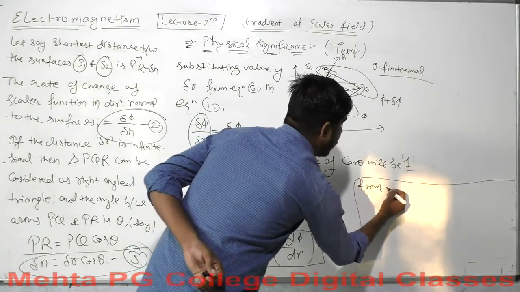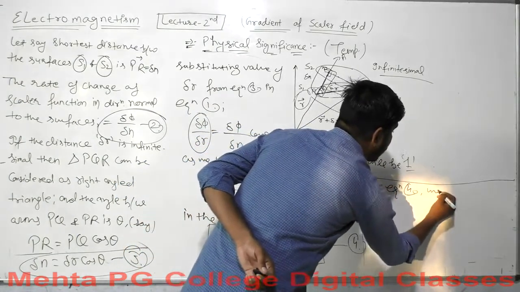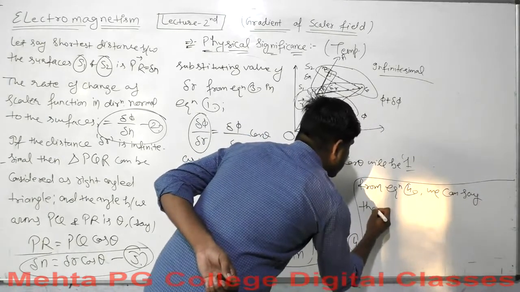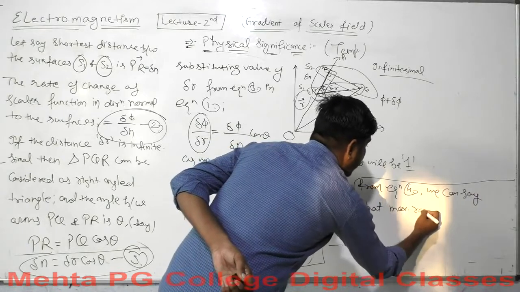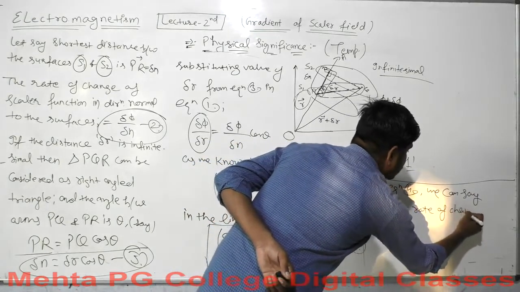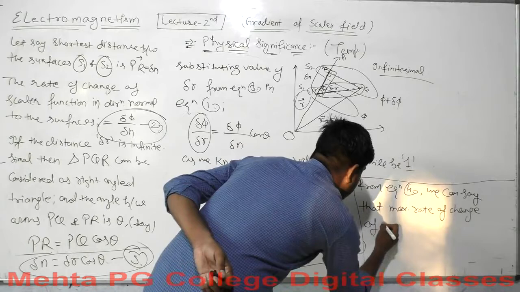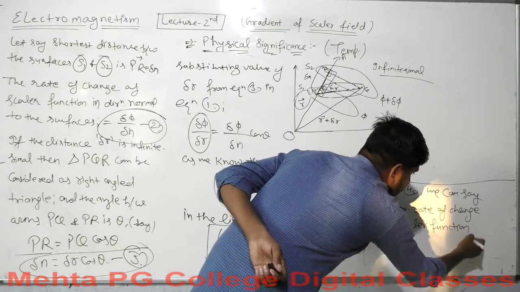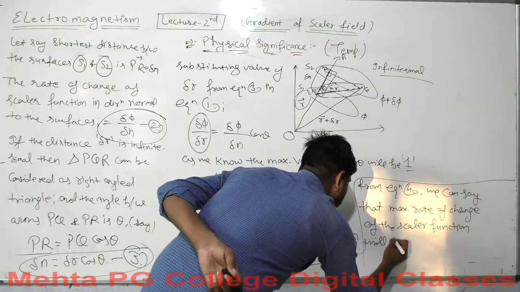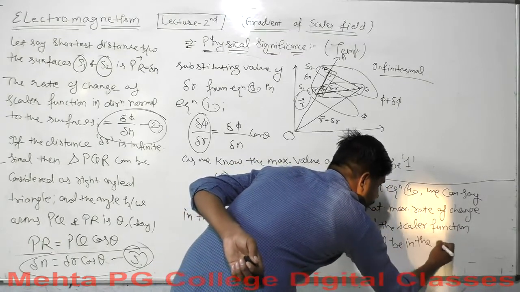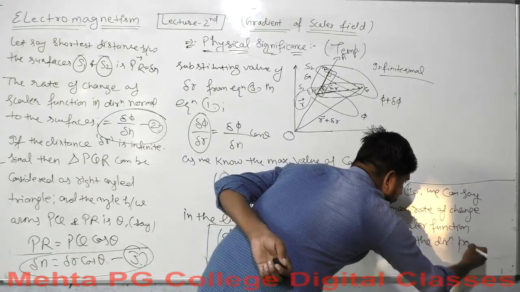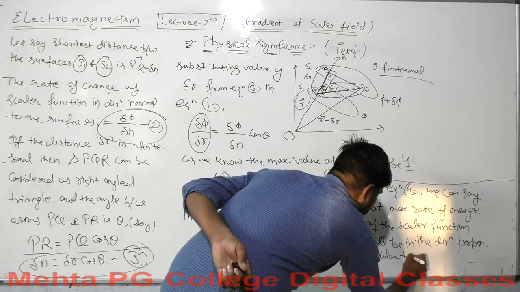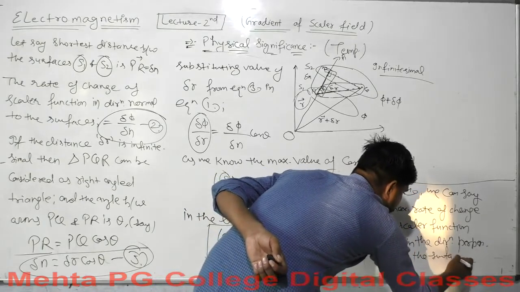From equation 4, we can say that the maximum rate of change of the scalar function will be in the direction perpendicular to the surfaces.